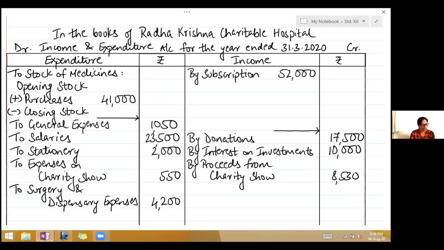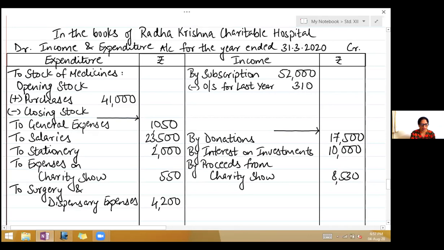So now look at the first one, subscription due. It is on 1st April 2019. That means it is of last year. So we will subtract, right, less outstanding for last year, that is 310.